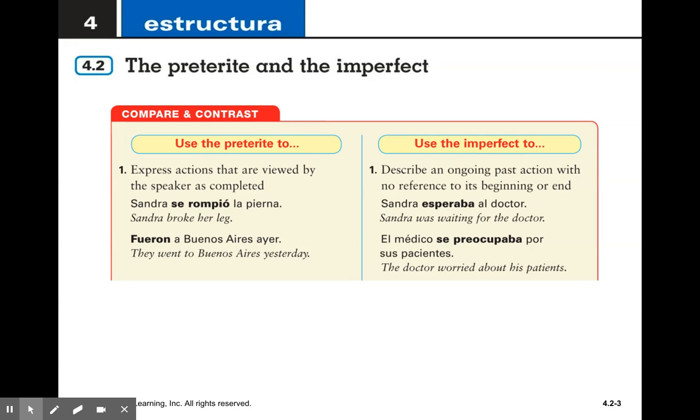So use the preterite to, for example, express actions that are viewed by the speaker as completed. Sandra se rompió la pierna, Sandra broke her leg. Or fueron a Buenos Aires ayer, they went to Buenos Aires yesterday.